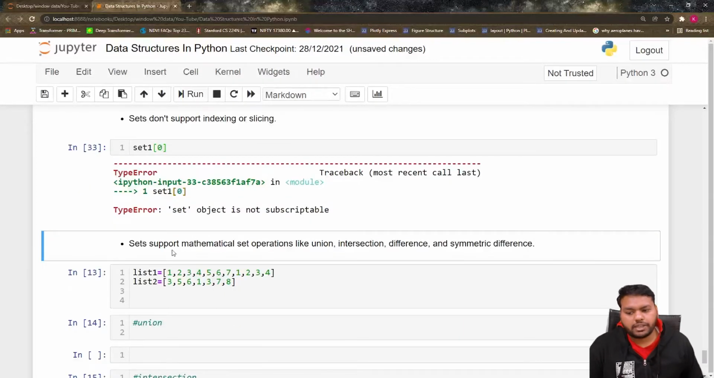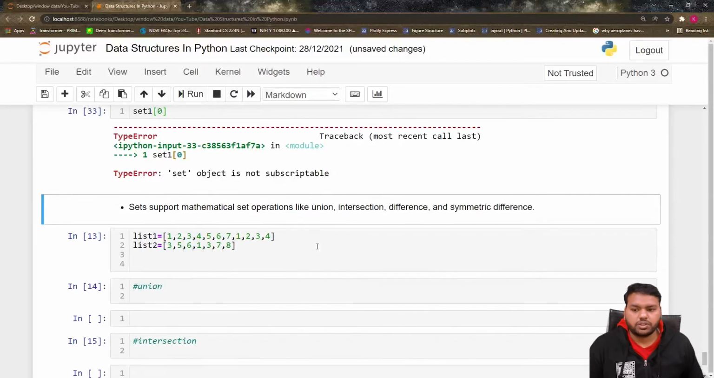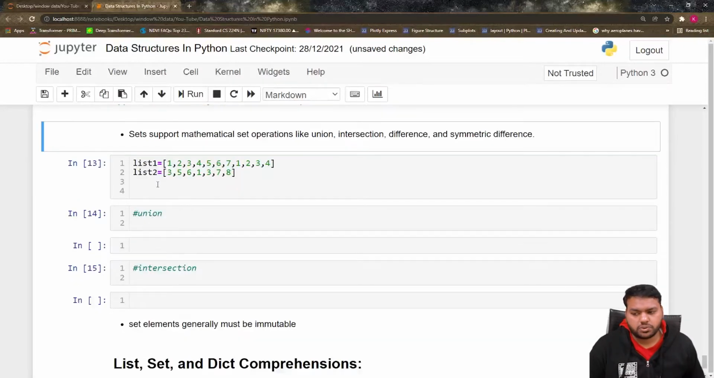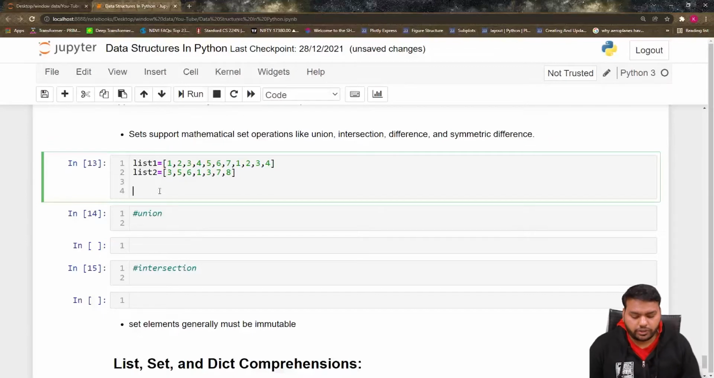But sets support mathematical set operations, because a set has the same properties. It supports mathematical operations like union, intersection, difference, and symmetric difference. Suppose I have list 1 and list 2. You already know how we can convert them into sets. So for set 1 we can write set of list 1, and for set 2 we can write the same syntax.